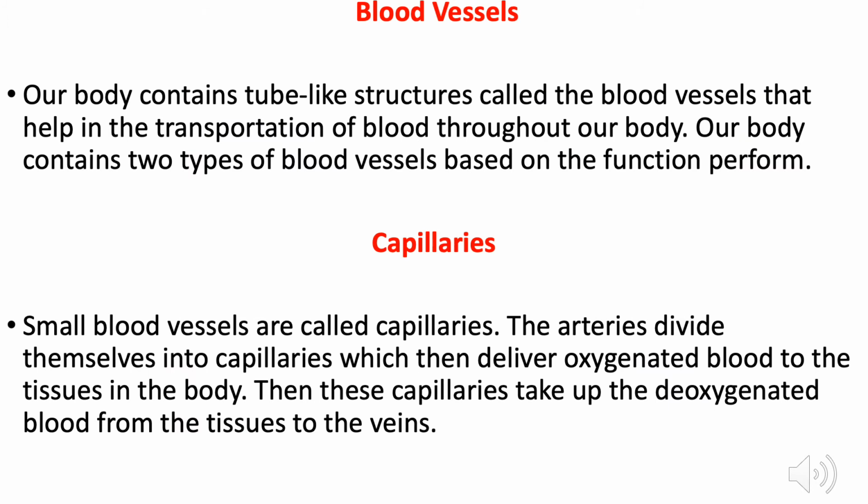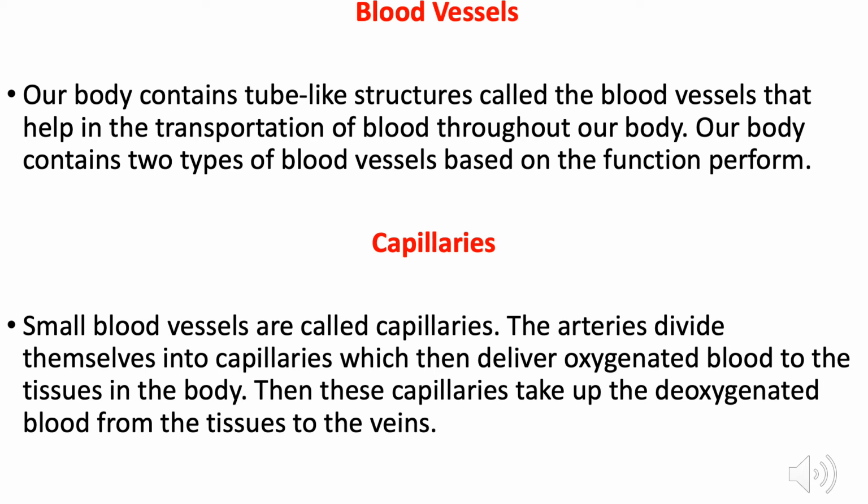Now blood vessels. You know, our body contains tube-like structures called the blood vessels that help in the transportation of blood throughout our body. Our body contains two types of blood vessels based on the function they perform. They are arteries and veins that we will discuss in next slide. First of all, we will discuss about capillaries.